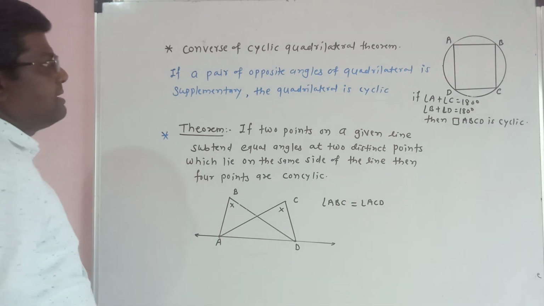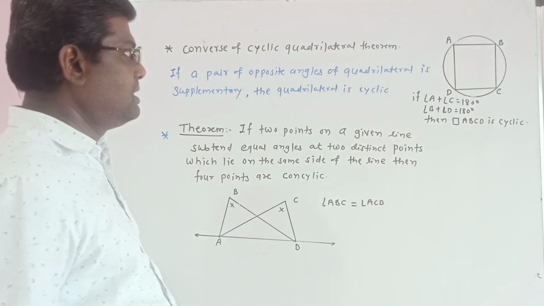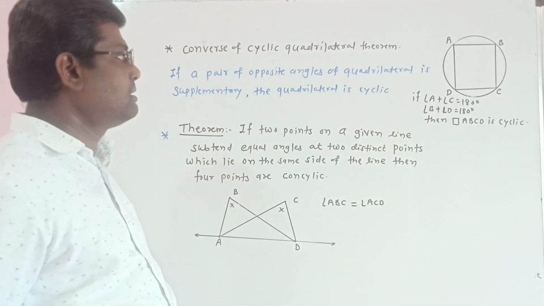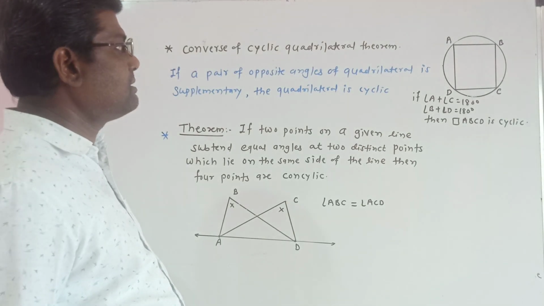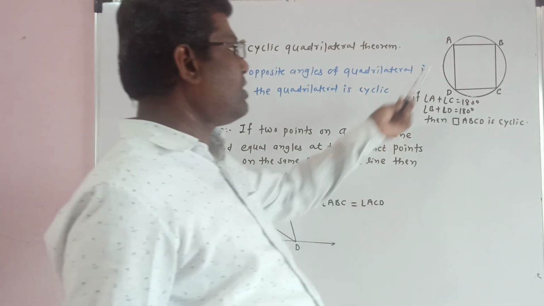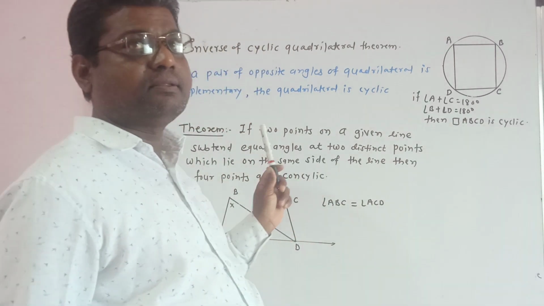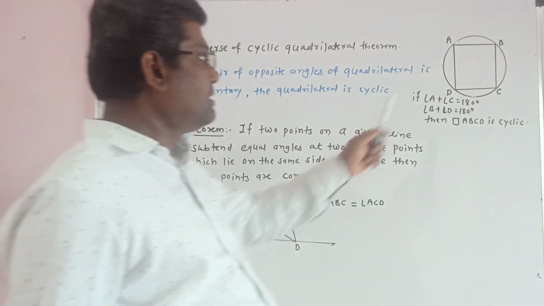Converse of the cyclic quadrilateral theorem. We know the cyclic quadrilateral theorem: opposite angles of a cyclic quadrilateral are supplementary. If a pair of opposite angles of a quadrilateral is supplementary, then that quadrilateral is cyclic.